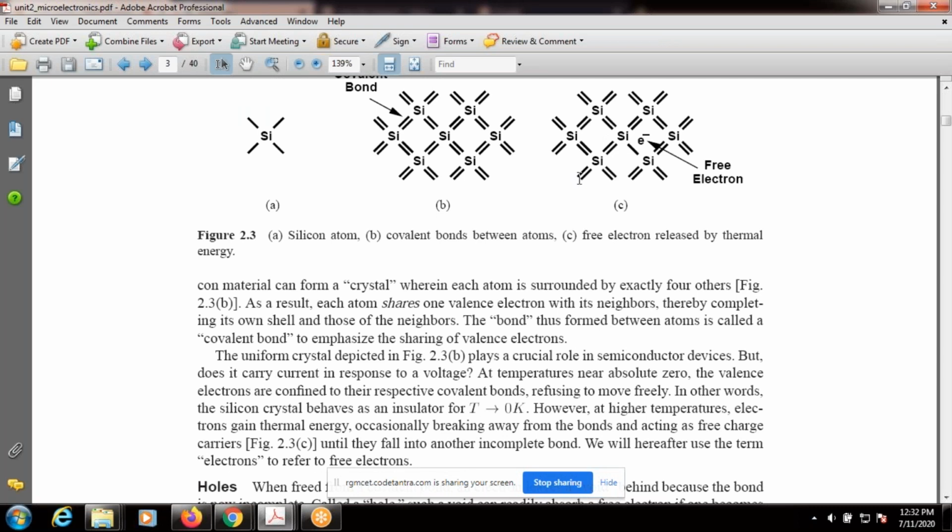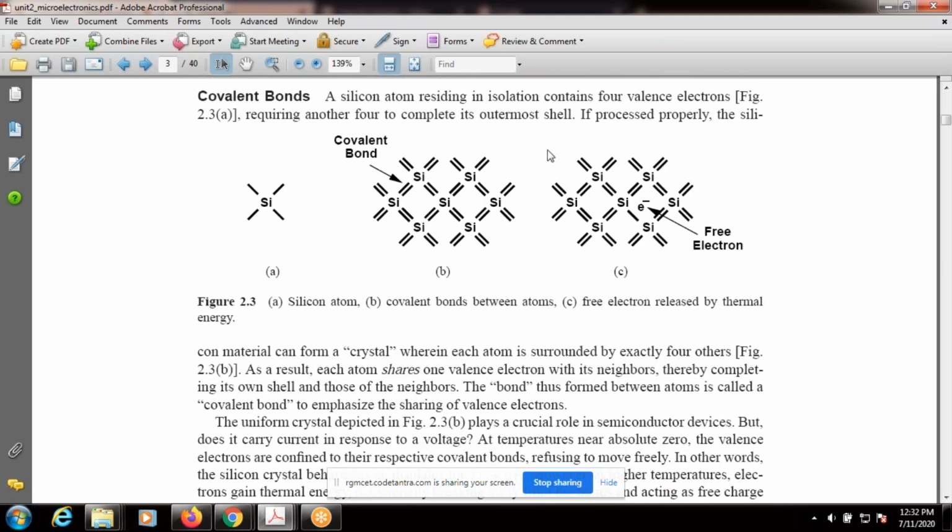As temperature further increases, some electrons may gain energy and break the covalent bond, then act as free electrons or free charge carriers. Now this bond is an incomplete bond: one electron has broken the covalent bond, so it is called an incomplete covalent bond.